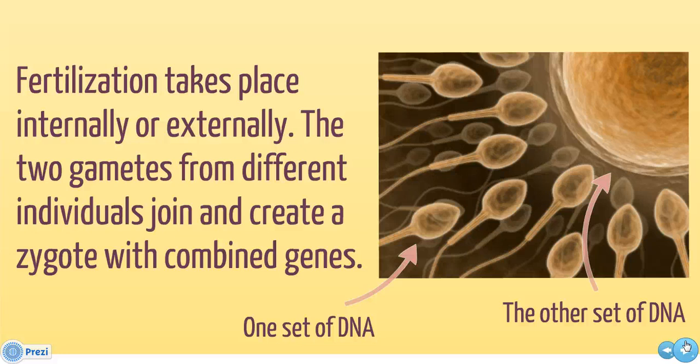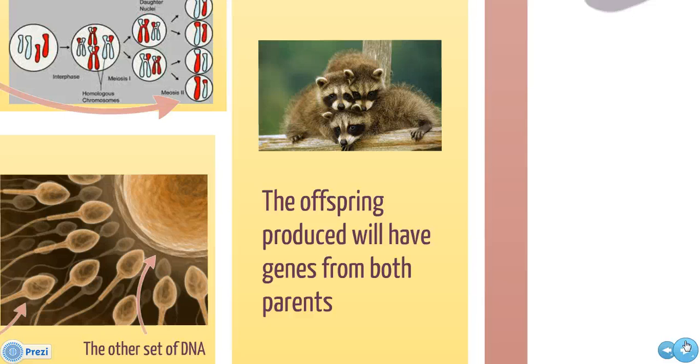Fertilization takes place, usually during estrous cycles for most species, internally or externally. The two gametes from different individuals join and create a zygote with combined genes. The zygote now has a complete set of unique genetic information. The offspring produced will have genes from both parents. A complete unique organism is born through this process.